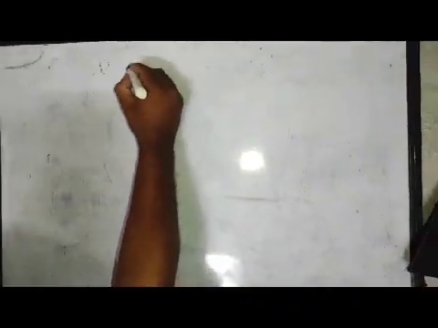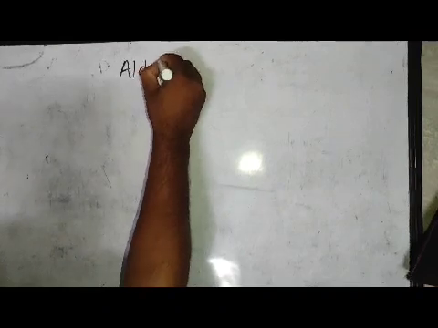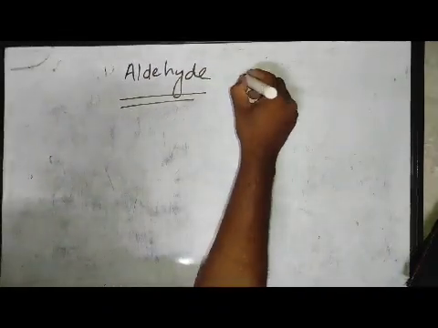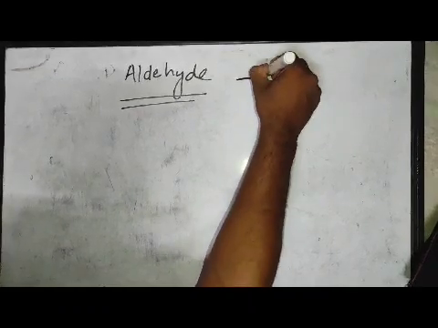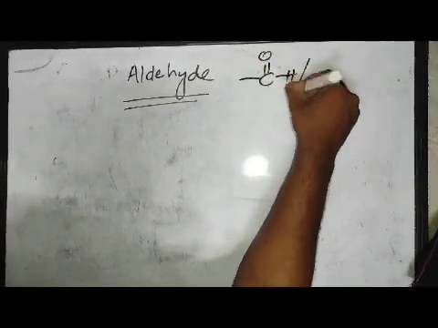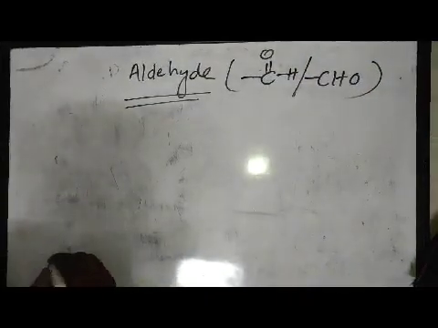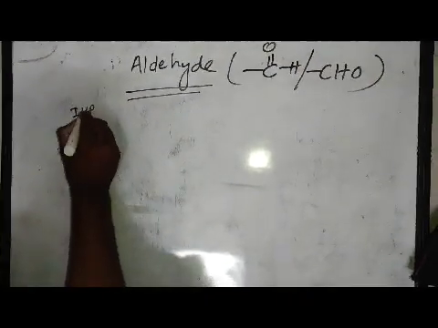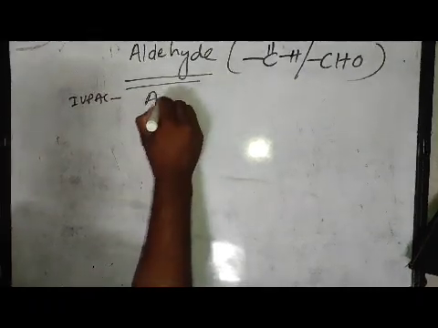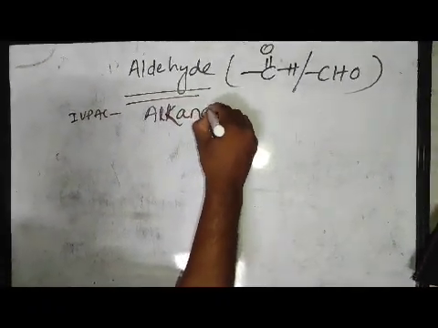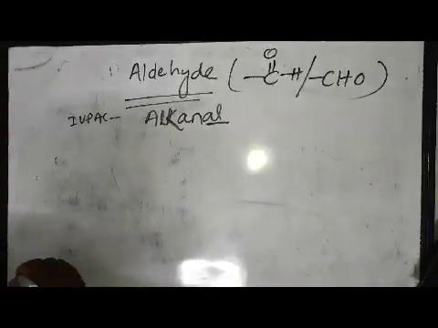The next functional group is aldehyde. You know the functional group is bond C double bond H, or you can write bond CHO. This is the aldehyde functional group. The IUPAC name of aldehyde is alkanal. Al is the suffix.